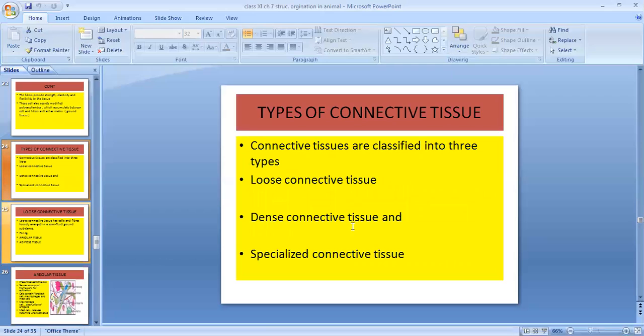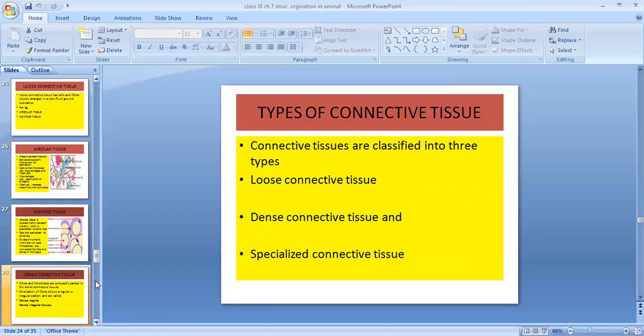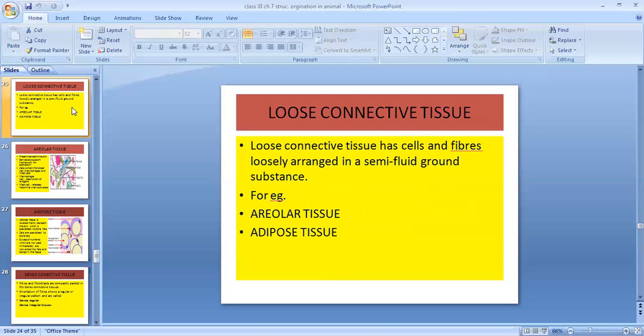Now let us come to types of connective tissue. Connective tissue can be categorized into three types. One is loose connective tissue, another is dense connective tissue, and the third is specialized connective tissue. Let us see what is loose connective tissue.